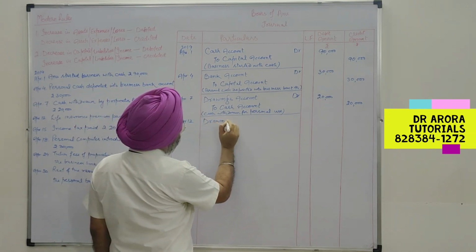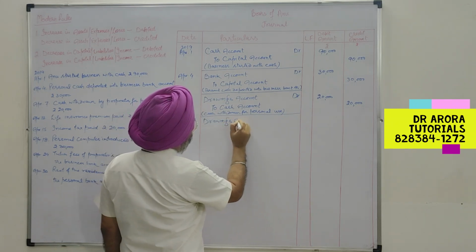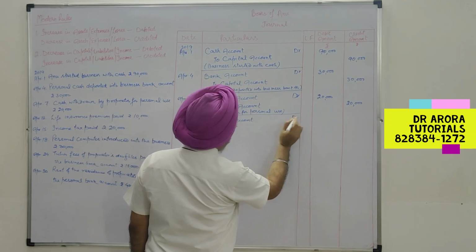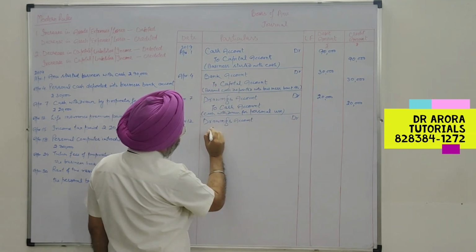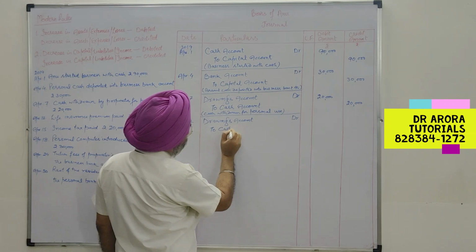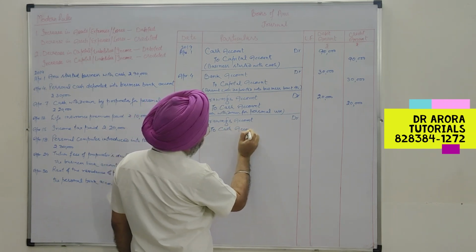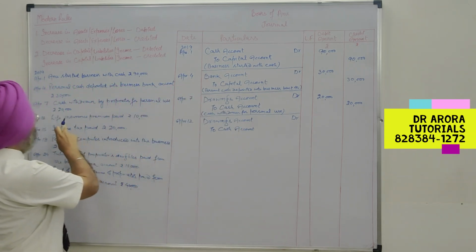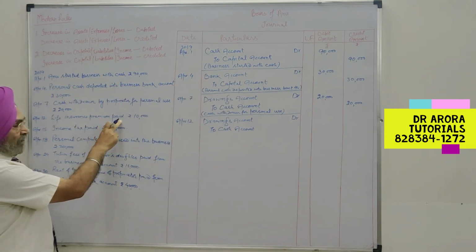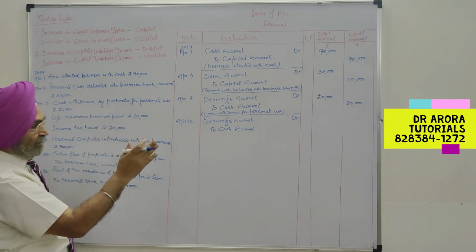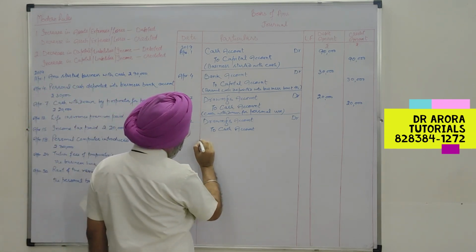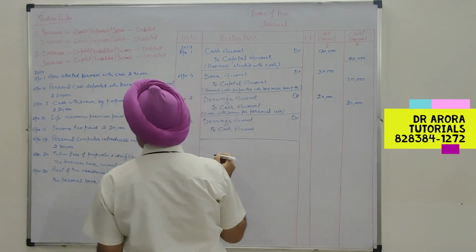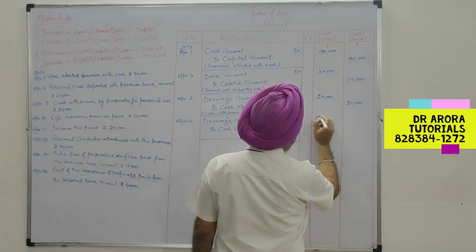And when capital is decreased, drawings account is debited. And there is a decrease in asset also. Our cash is also decreasing because the business has paid cash for the life insurance premium. So cash has gone from the business, so our asset, cash, will decrease. This is with the amount of 10,000 rupees.